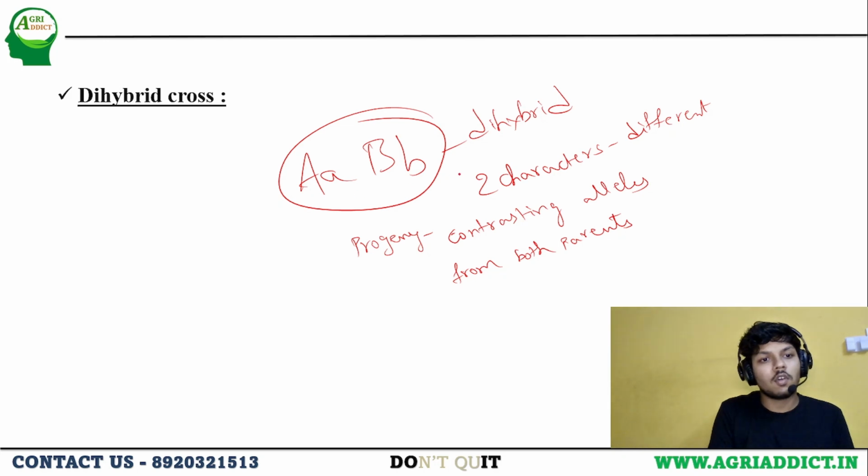This type of cross we call dihybrid. If there is trihybrid, it means another character is also present, like capital C, small c. Based on the number of characters, we can extend the cross, like trihybrid, polyhybrid, etc.